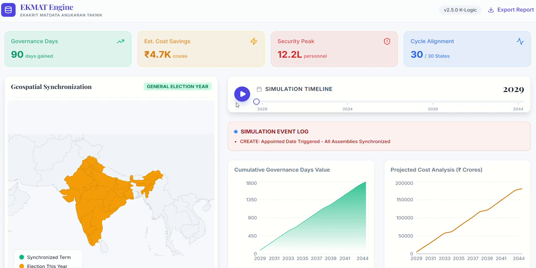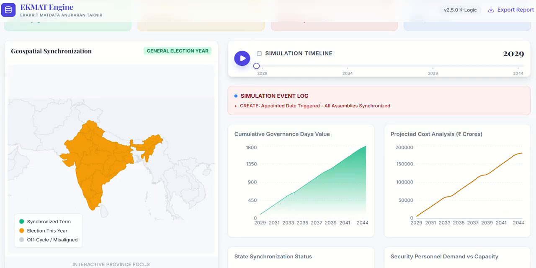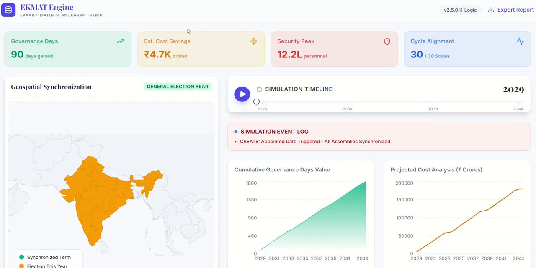As the Ramnath Kovind panel suggested, all the elections in India must start from the 2029 cycle, as all 30 states will have elections simultaneously. If all the elections are conducted at the same time, governance days are gained.